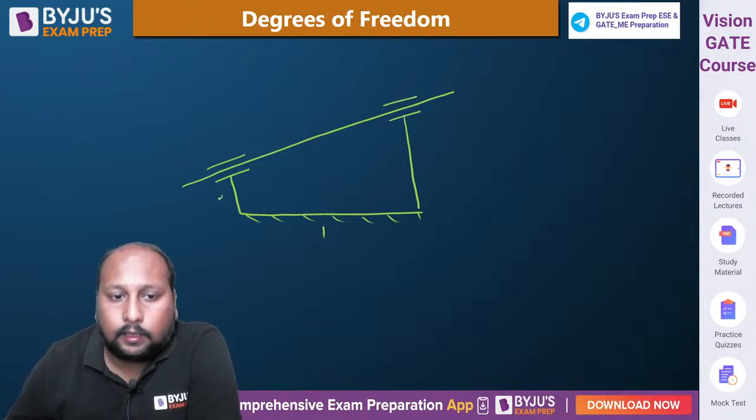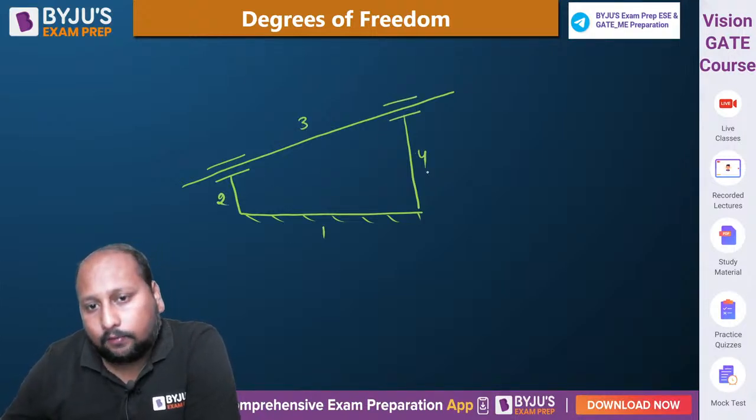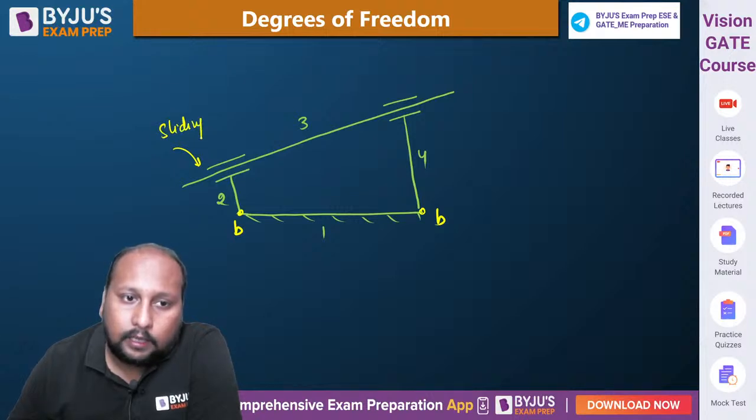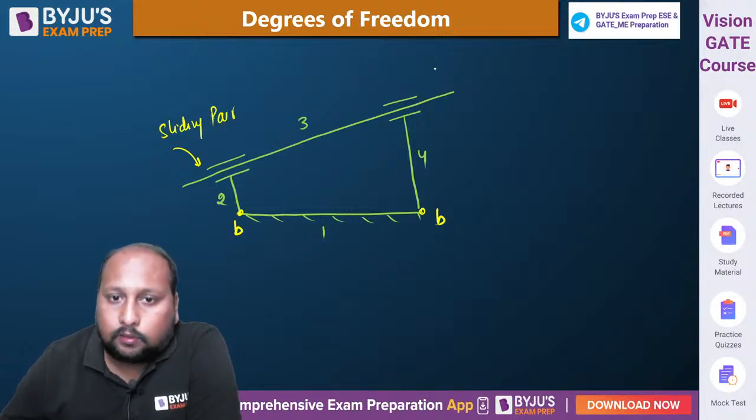Link 1, link number 3. So this is a binary joint, this is a binary joint. Here we are having a sliding pair. Here we are having the pair. Here also we are having the pair.